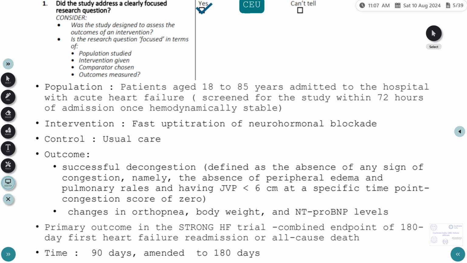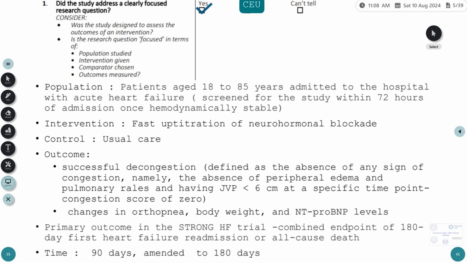And the outcomes in this particular paper, they looked at successful decongestion. They have defined successful decongestion as absence of, namely, crepitations or pulmonary rales, absence of peripheral edema, and having a JVP less than 6, which they have graded as a congestion score of 0. If we just look at the outcome, we can see that it's quite subjective. A JVP of less than 6, some people may note it as 6 or 5. So the outcomes are not hard outcomes, they are fairly subjective outcomes.